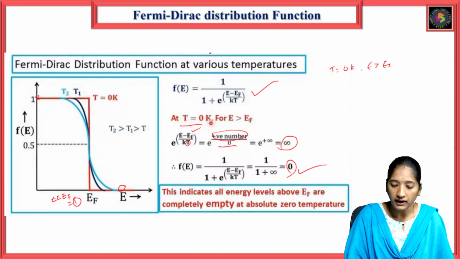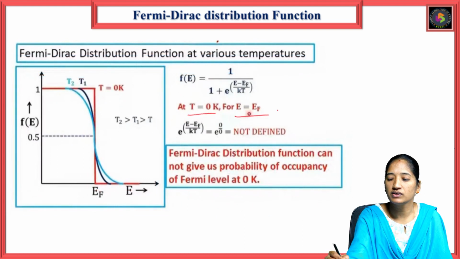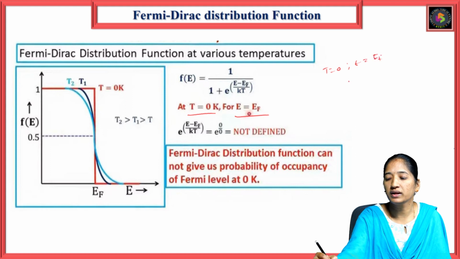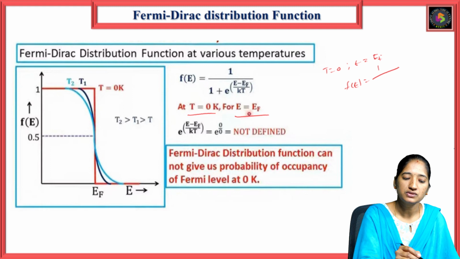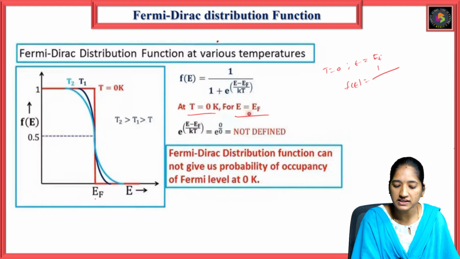What about the other case, that is T equal to 0, E equal to EF? What about the Fermi-Dirac distribution function? So this is E less than EF, E greater than EF, and this is E equal to EF.